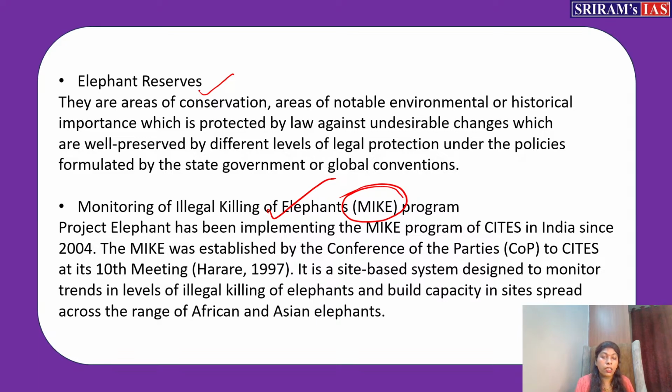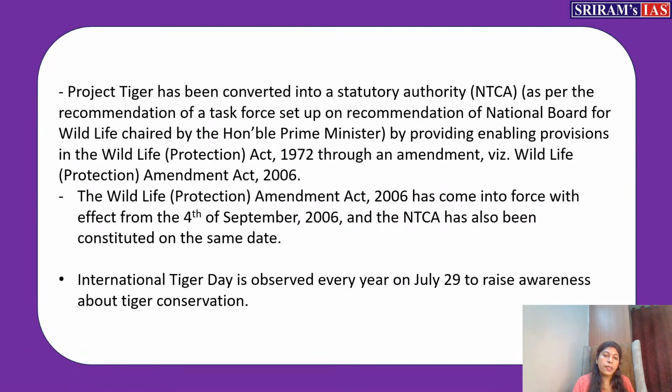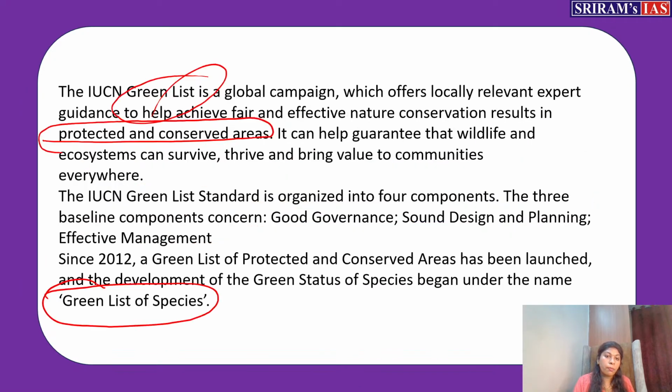Even the Gaj Gaurav Award has recently been launched. Plan B, we call this Plan B. Enormous programs have been launched to protect the elephants, because elephants are killed on railway tracks. To deviate them from crossing the railway track, we put a bee sound, and when they try to cross, the sound comes out and the elephant moves away from it. So this way we are planning different programs. You can just take any two species, discuss one or two programs related to each species, and then you can complete this question.